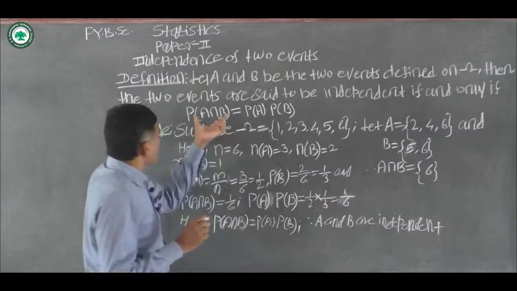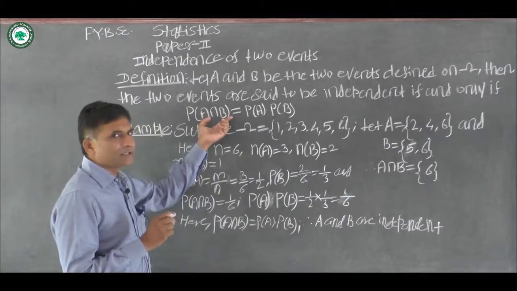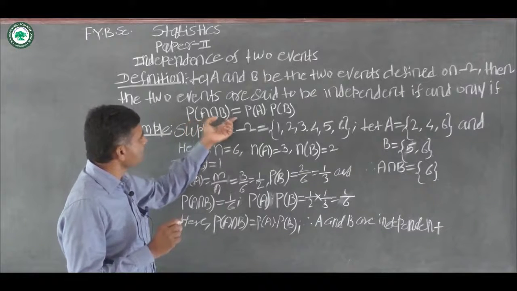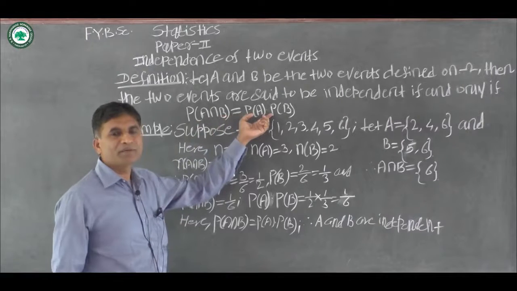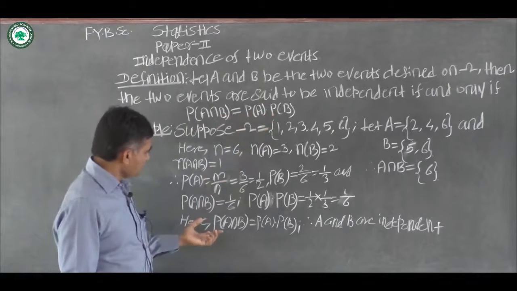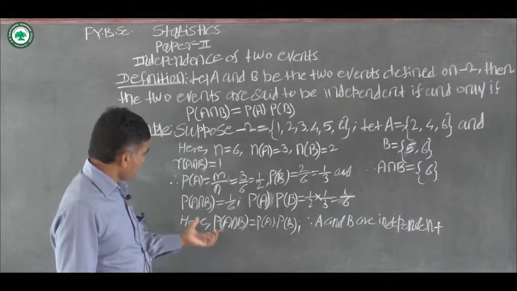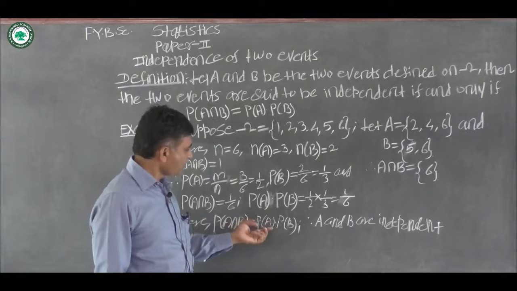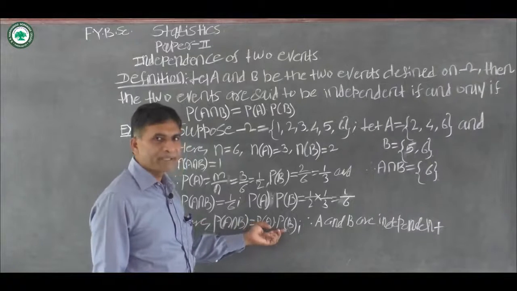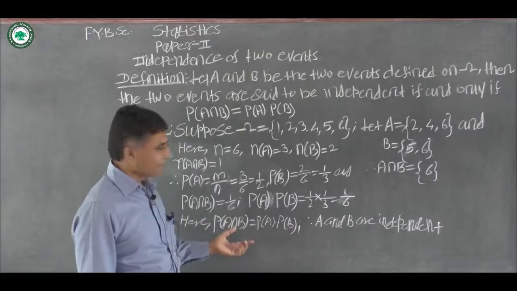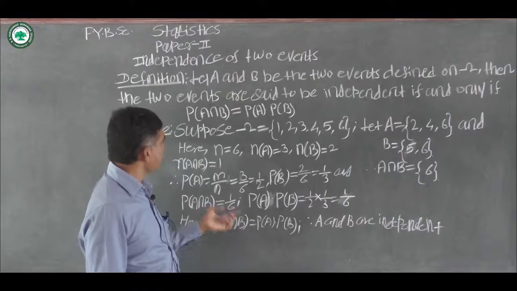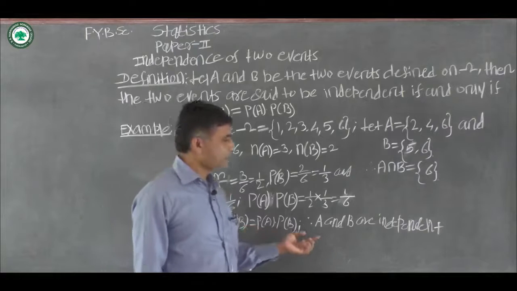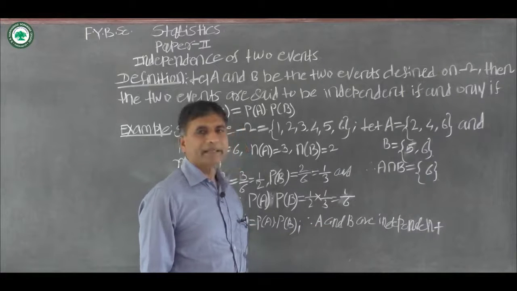Now we observe this condition: probability of A intersection B is equal to probability of A into probability of B. Here we observe that this condition is satisfied by these two events A and B, therefore events A and B are independent.